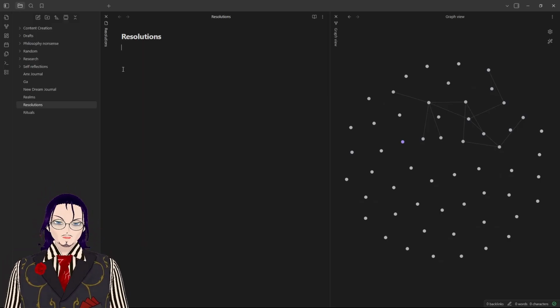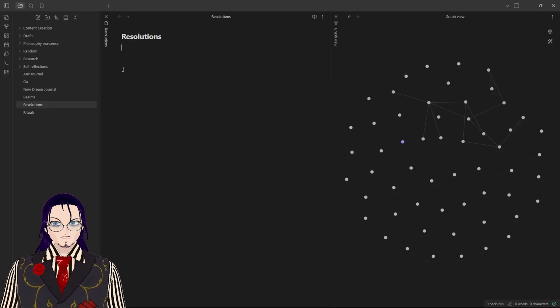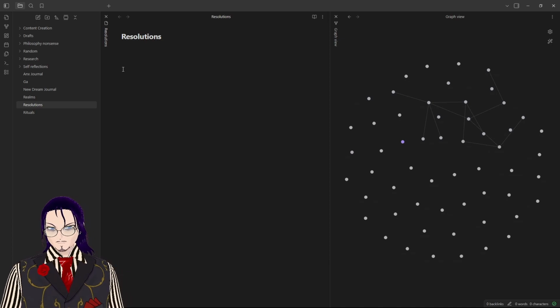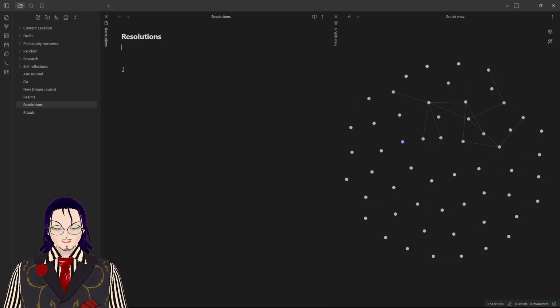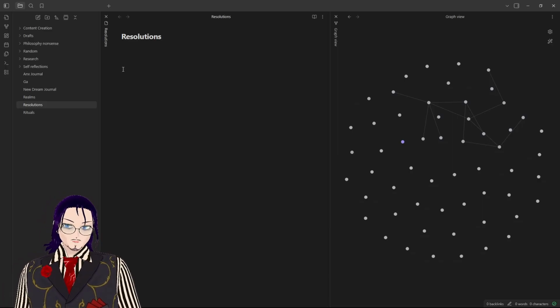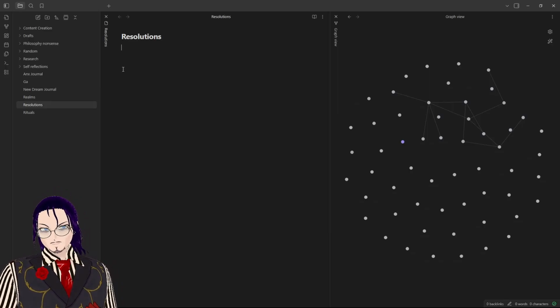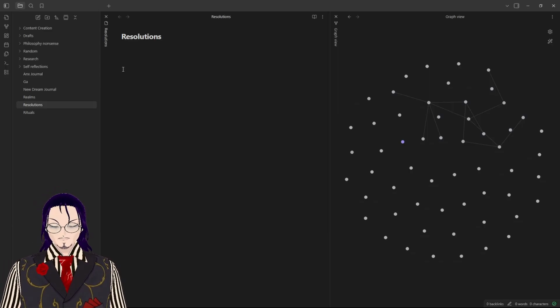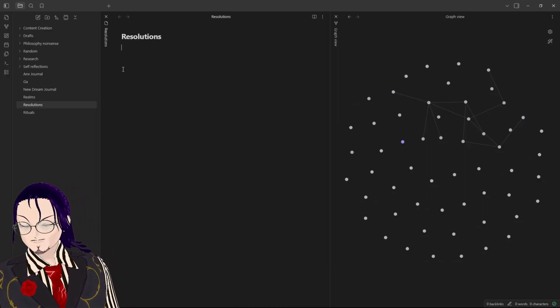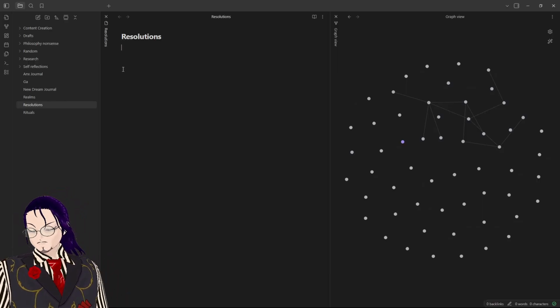So, there's the normal resolutions that people have. And like last year, some of mine was like, lose weight, eat better, stuff like that. Kind of normal things is what I had last year. This year, I think I'm going to say put on muscle because I lost a lot of the weight. I still have a little bit more to go, but it's not too bad. Because I lost, God, I lost a lot of weight. But now I need to put on muscle. So we can have some normal ones to start off with.